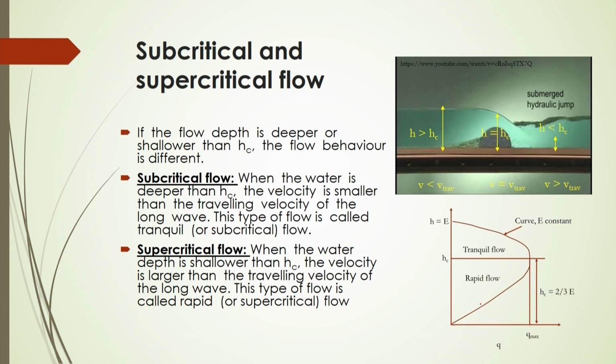So, this relationship will give you exactly at what location you can get the critical flow condition of the channel flow. And very interestingly, we have already obtained that h c should be equal to 2 by 3 E, or E should be equal to 1.5 times the critical water depth in the channel. So, Q maximum is obtained at this critical water depth.